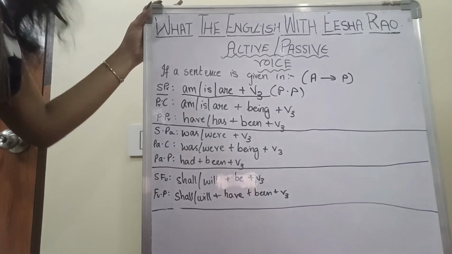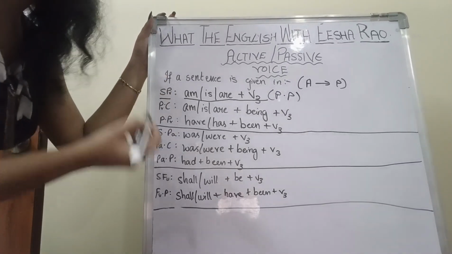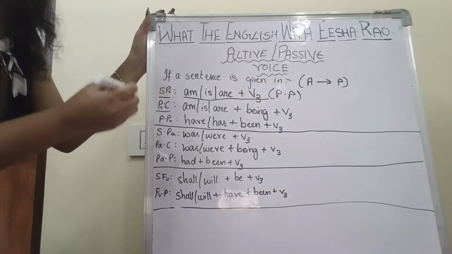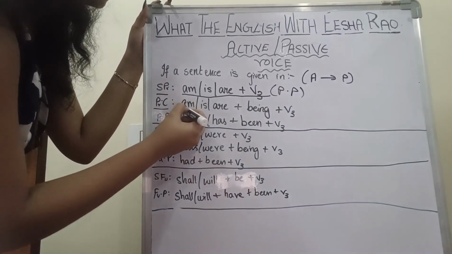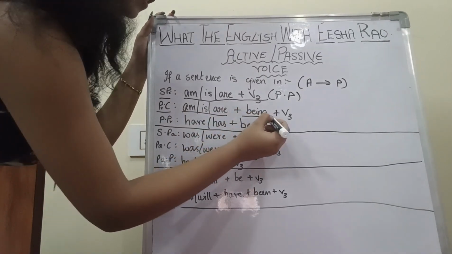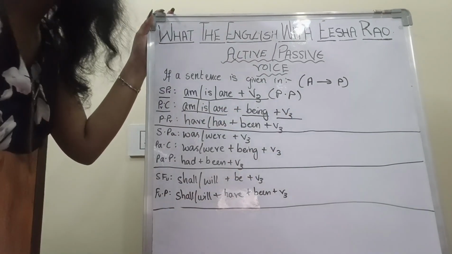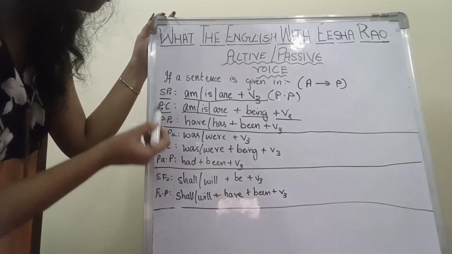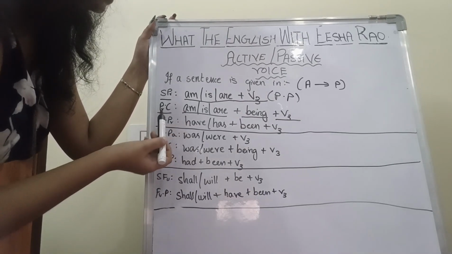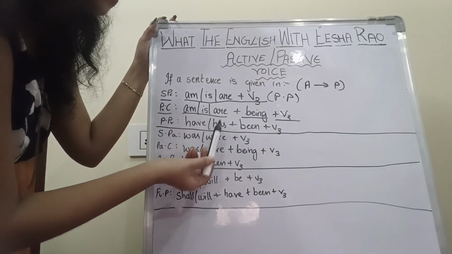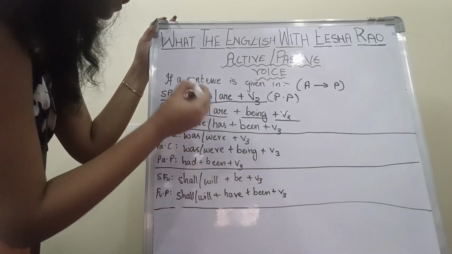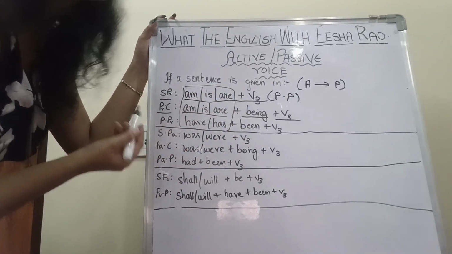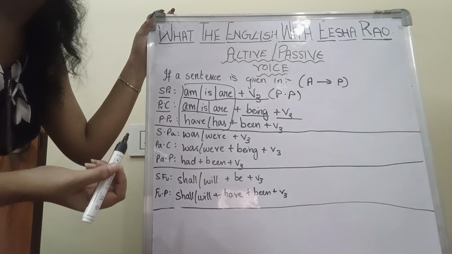Next, if the active voice sentence is given in present continuous tense, then the formula will be helping verb plus being plus V3 form of the verb. If it is given in present perfect tense, then the formula will be have or has plus been plus V3. This have, has, is, am, are are nothing but auxiliary verbs or helping verbs.